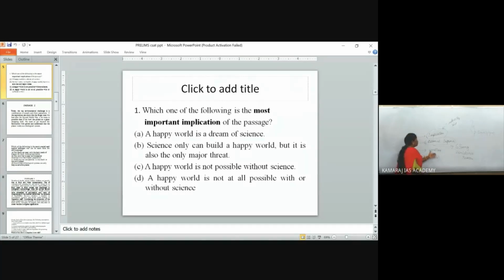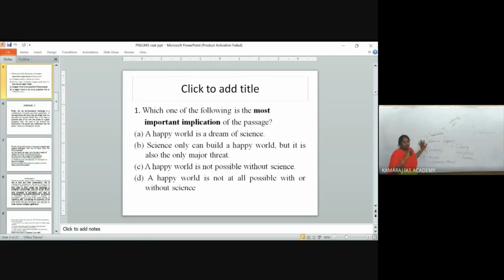Then what is corollary? You get it from an already proved evidence. Some things will be already proved in the passage itself, and from that proved part you are getting a conclusion. This is corollary. When I am explaining these words, it will be a little bit confusing, but while you are seeing these words in your passage, you will get a clear idea.